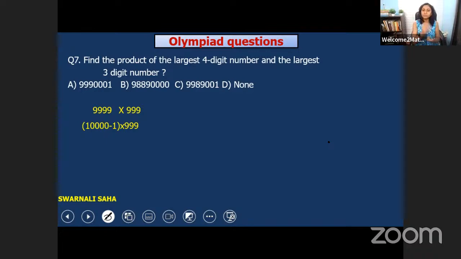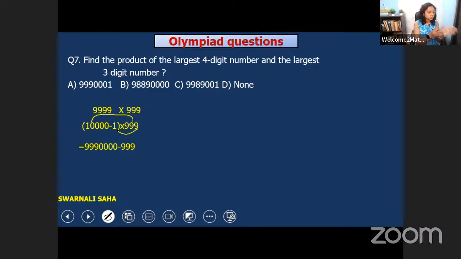Okay. In exam, you can apply this method. Without solving a big multiplication, you can get your answer logically. How? Let me show you. You see, 10,000 minus 1 into 999. So first we will multiply 999 with 10,000. 999 into 10,000 means 999, and then we have to put 4 zeros. And then we have to multiply 999 with 1. So 999 into 1 is equal to 999.